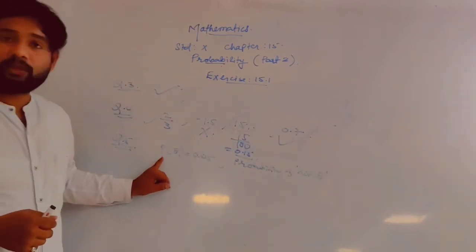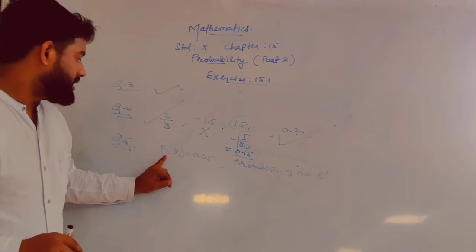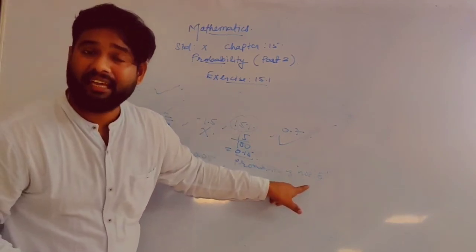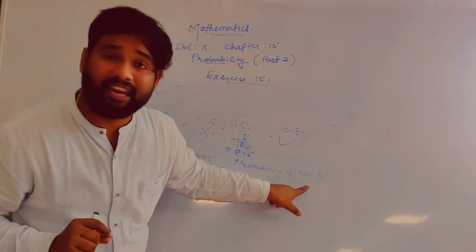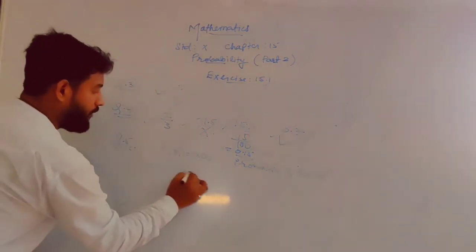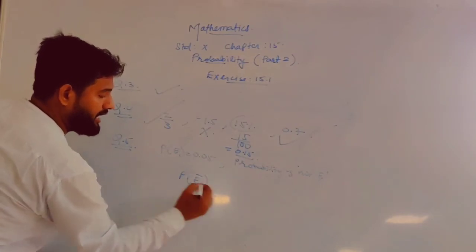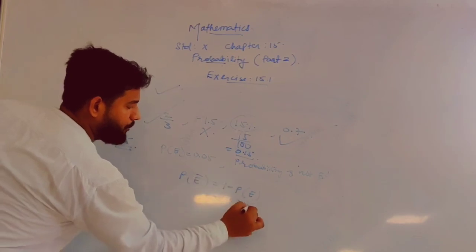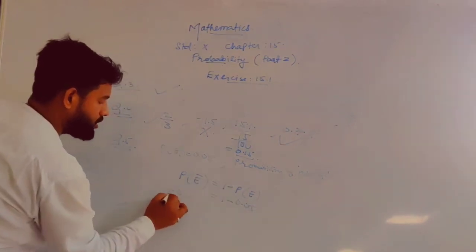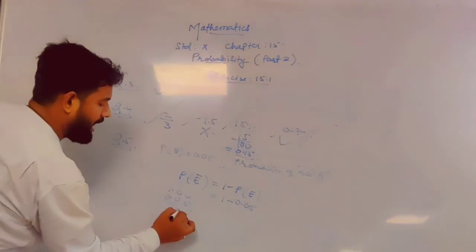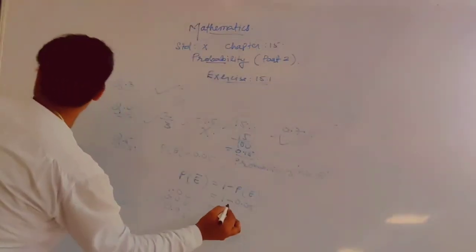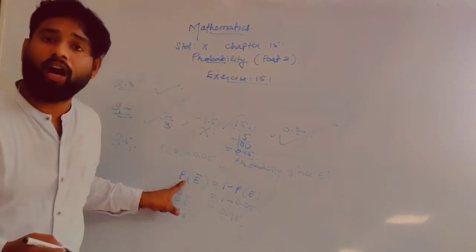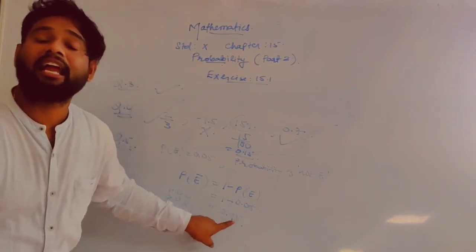Now, the last question for this video lecture: if P of E is given as 0.05, find the probability of not E. Not E is again called the complementary event, and I told you P of E bar, that is the probability of not E, is going to be 1 minus P of E. So 1 minus 0.05, subtract 0.05, you'll get 0.95. So the answer is 0.95. The probability of the event not E is going to be 0.95.